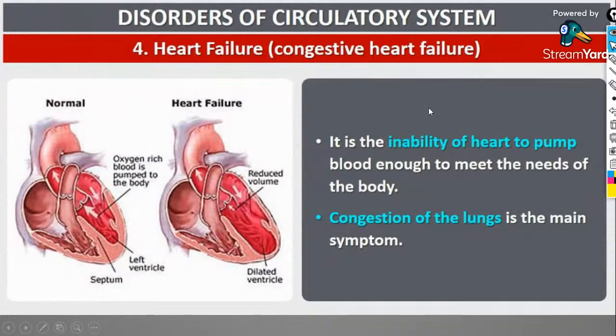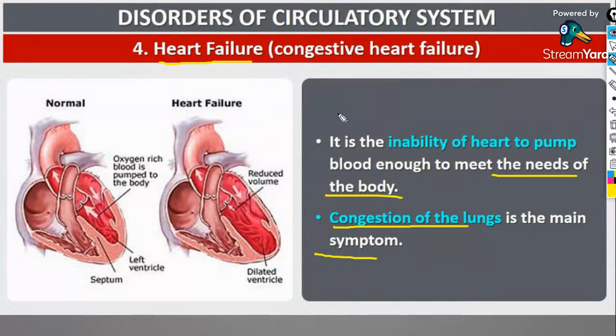So, the next disease is congestive heart failure or simply heart failure. The main symptom for this is the congestion of the lungs. That is the inability of the heart to pump enough blood to meet the needs of the body.